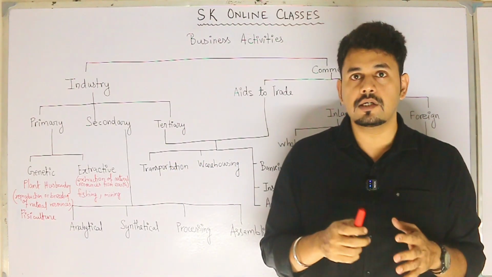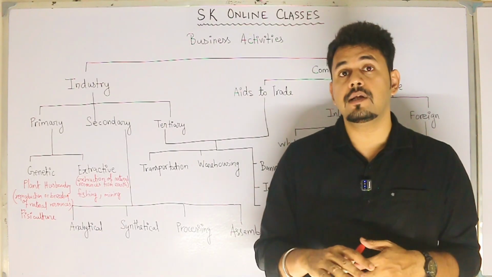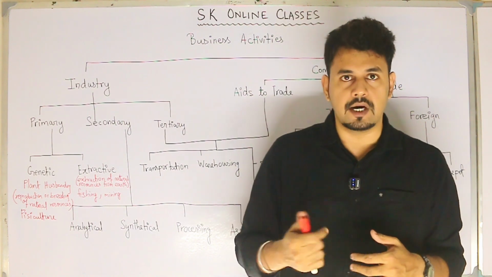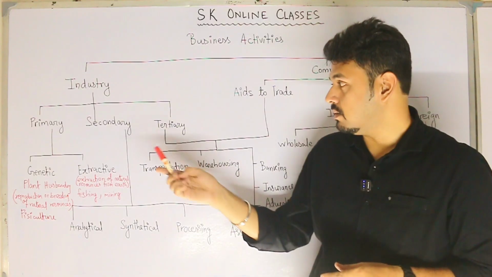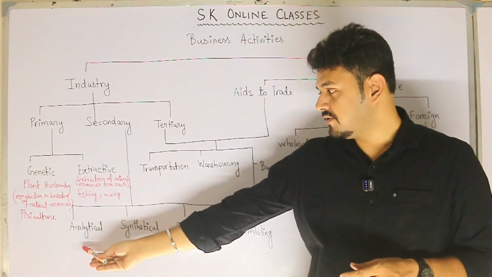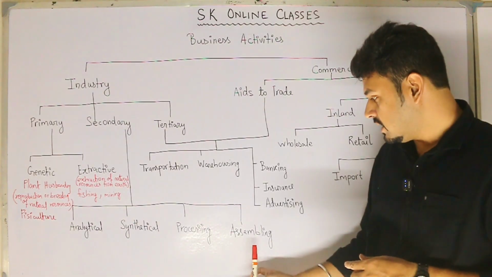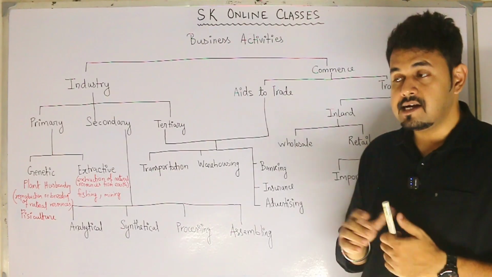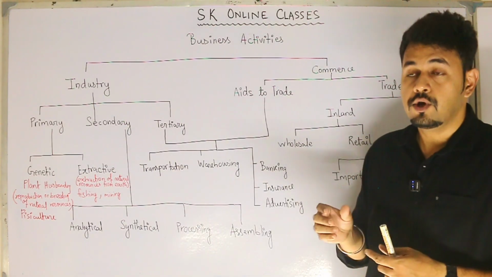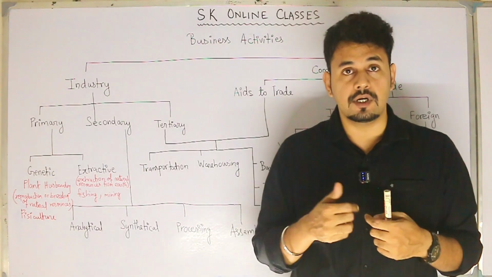Secondary industries are those industries where conversion of raw materials takes place into finished products. So we will be discussing this. Secondary industry can be classified as analytical industry, synthetical industry, processing industry, and assembling industry. Now, what is analytical industry? Analytical industries are those industries where one main product is broken down to produce many products.